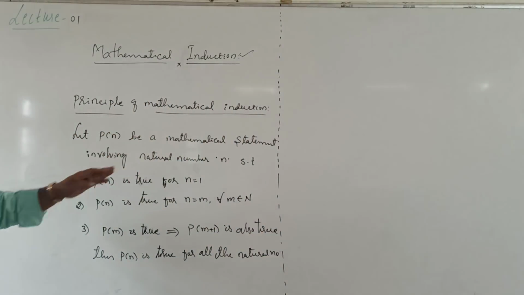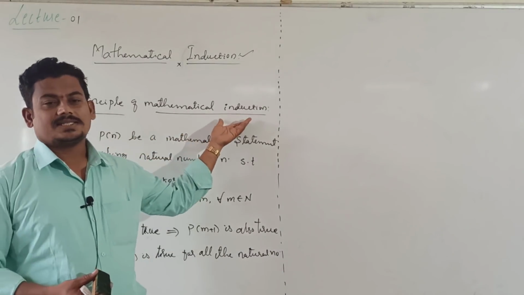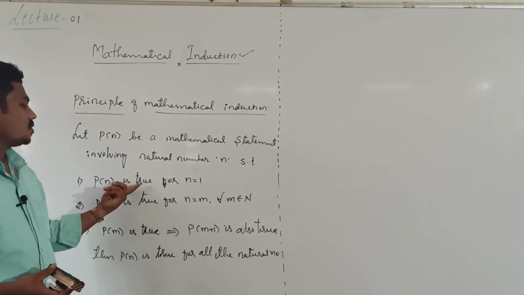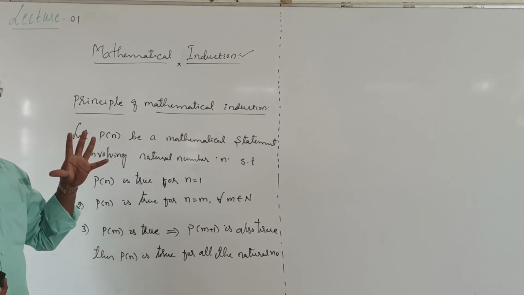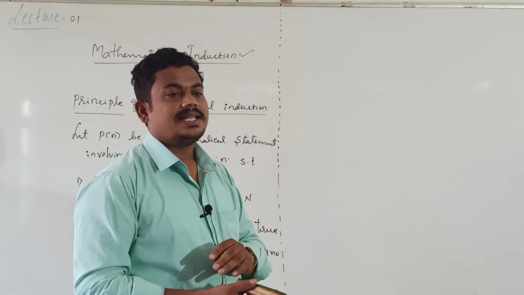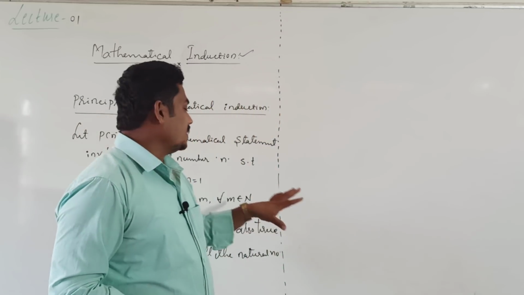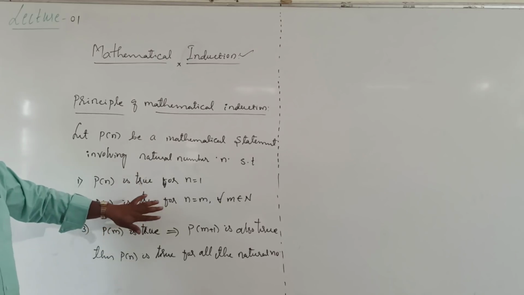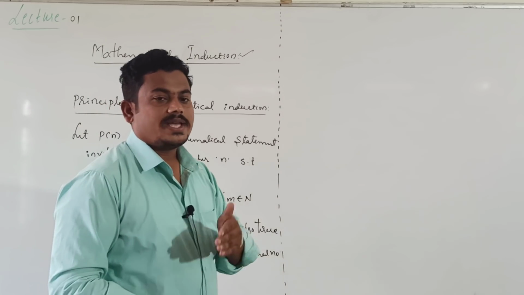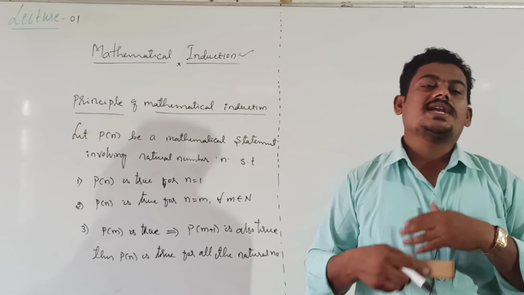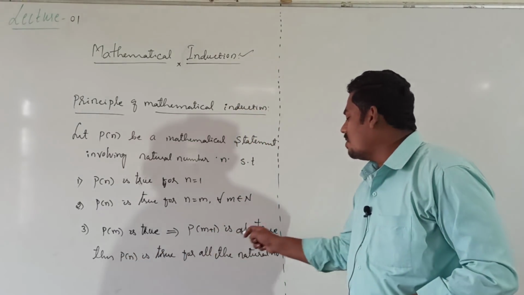This is the principle of mathematical induction. P of n is true for n equal to 1, and it is true for n equal to m. Suppose P of m is true, then it is also true for the next natural number, that is, P of m plus 1 is also true. Then we conclude P of n is true for all the natural numbers.